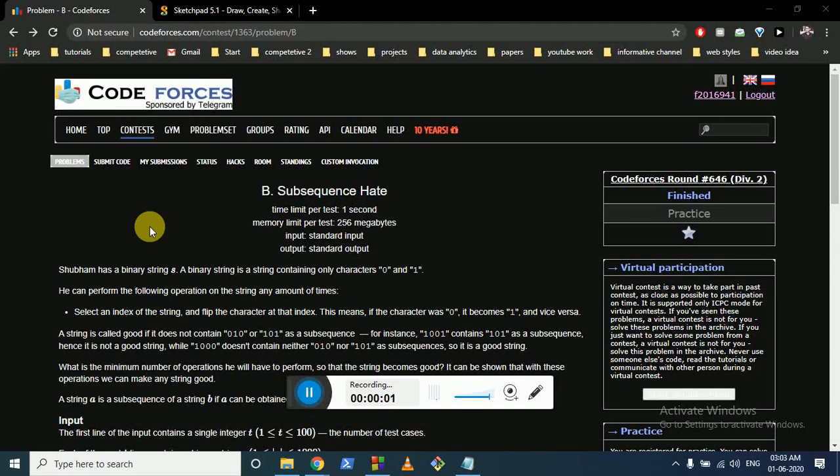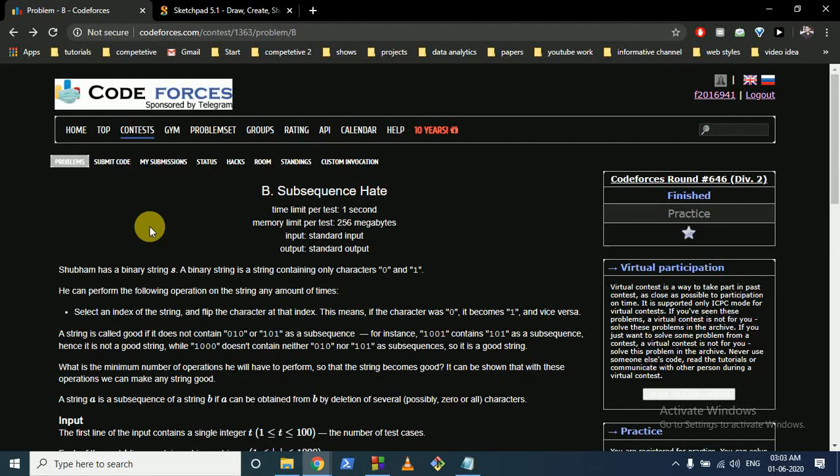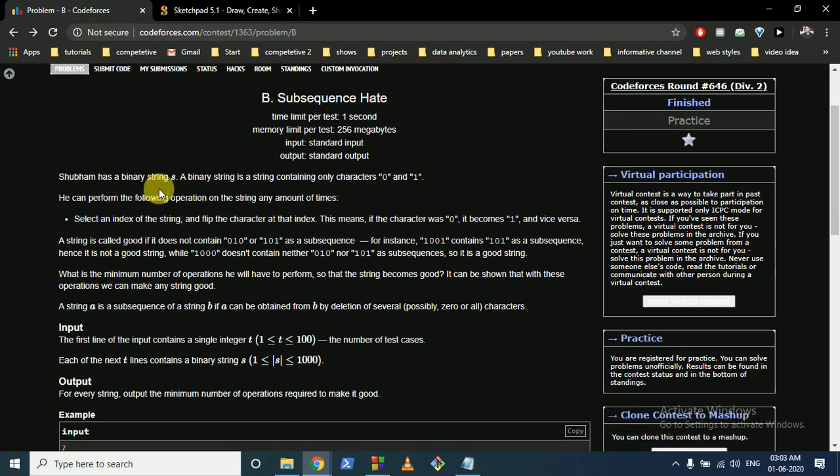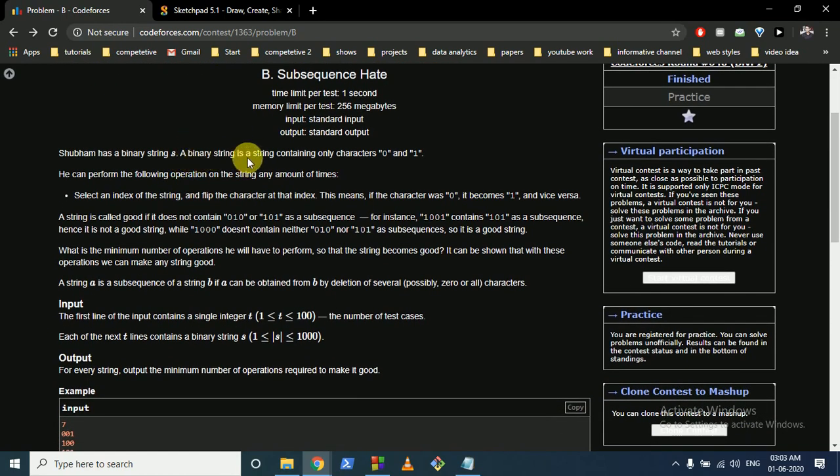Hello friends, today we're going to discuss problem B from Codeforces Round 646, named Subsequence Hate. Shubham has a binary string S. A binary string is a string consisting of only the characters 0 and 1. He can perform the following operation: flip any index he chooses.